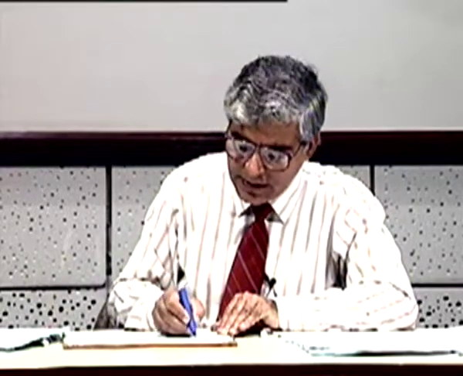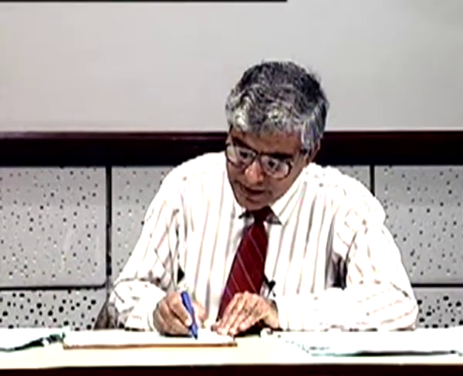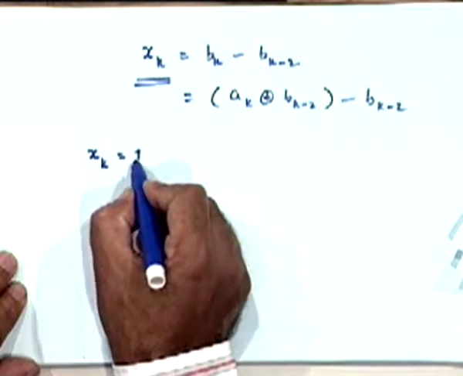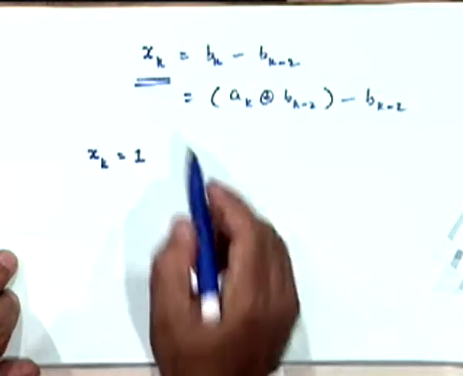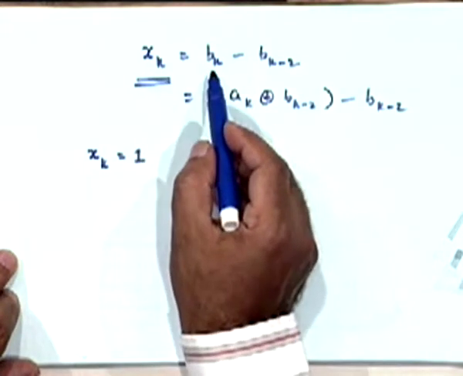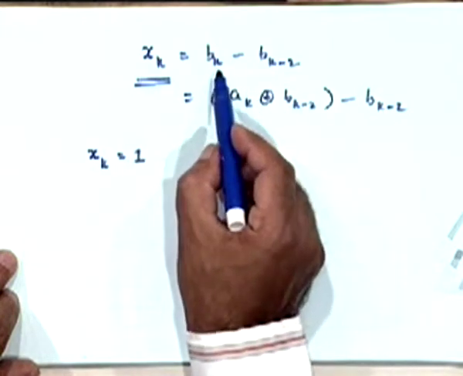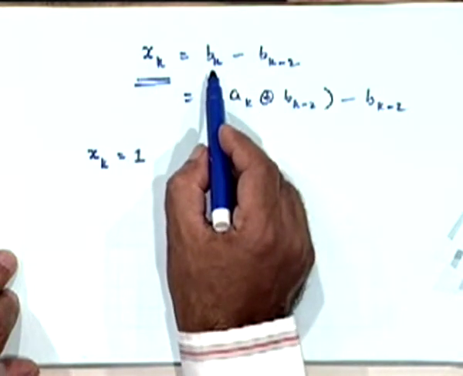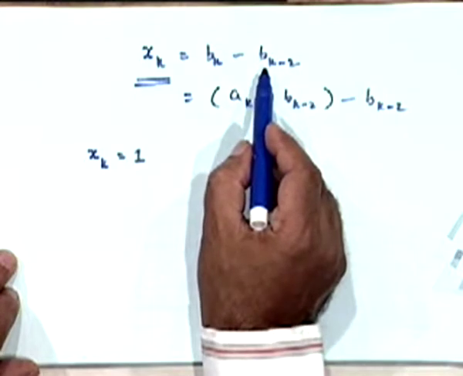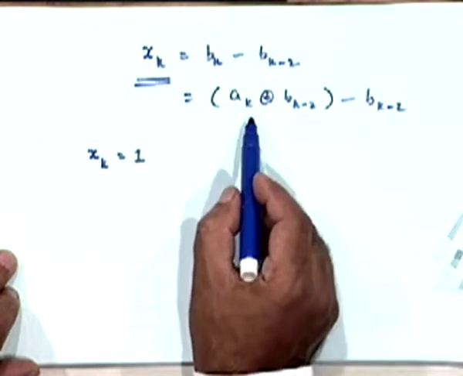Let's talk about the situation when X_k is 1. Let's take one thing at a time. When X_k is 1, in what way can we get X_k equal to 1? If and only if B_k is 1 and B_{k-2} is 0, right?